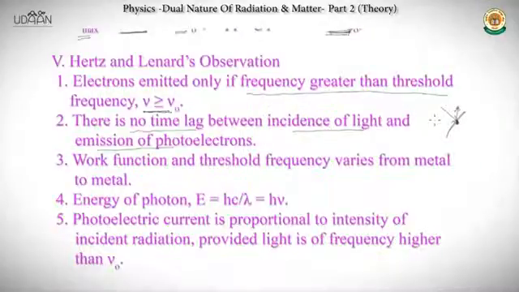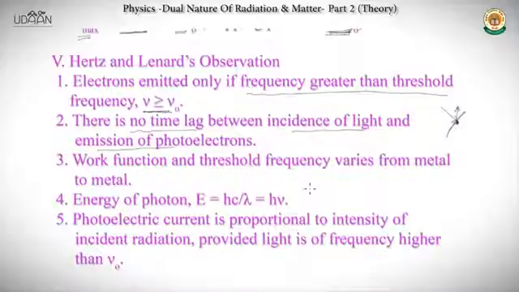This is in contradiction to the wave theory, where the electrons should have come out after absorbing sufficient energy over a significant amount of time. But the experiments suggest that this is not the case. The electron comes out immediately when the photon strikes it. So this is when the dual nature concept came. There were several instances where a dual nature had to be introduced, because the wave nature or the particle nature in itself could not explain the experimental observations.